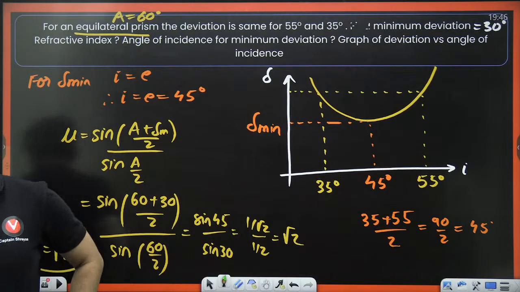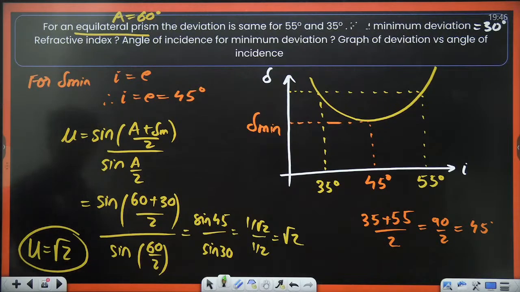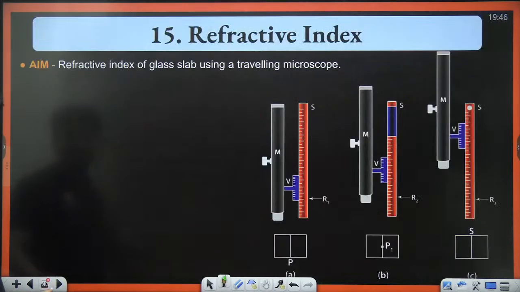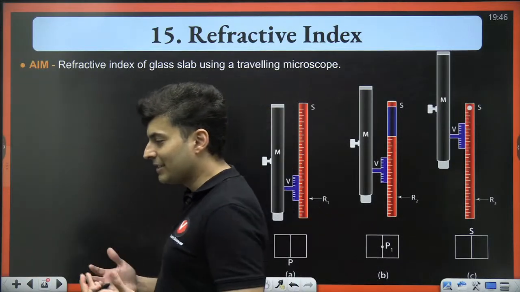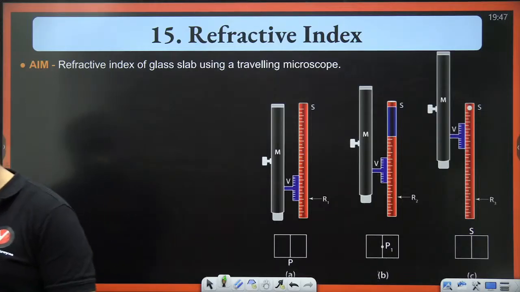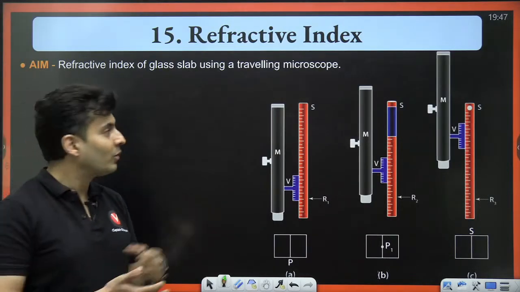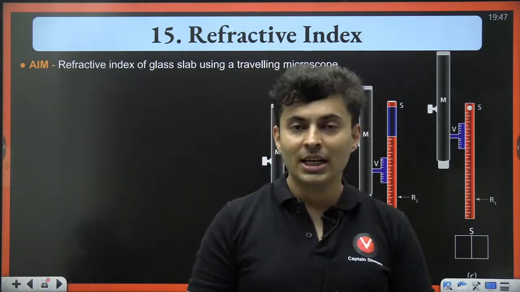Okay. Shall we move ahead now? All right. Let's see. The next one, refractive index of a glass slab using a traveling microscope. This is one of the easy experiments. Very nice. Everybody wrote the final answer for the previous question.